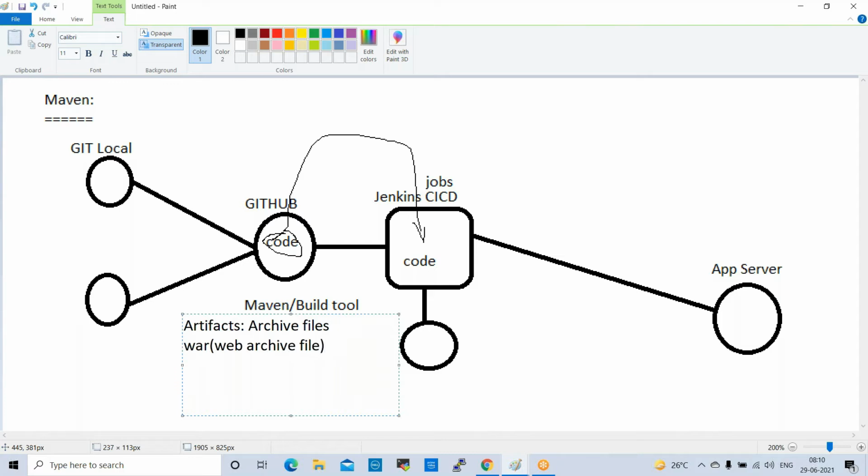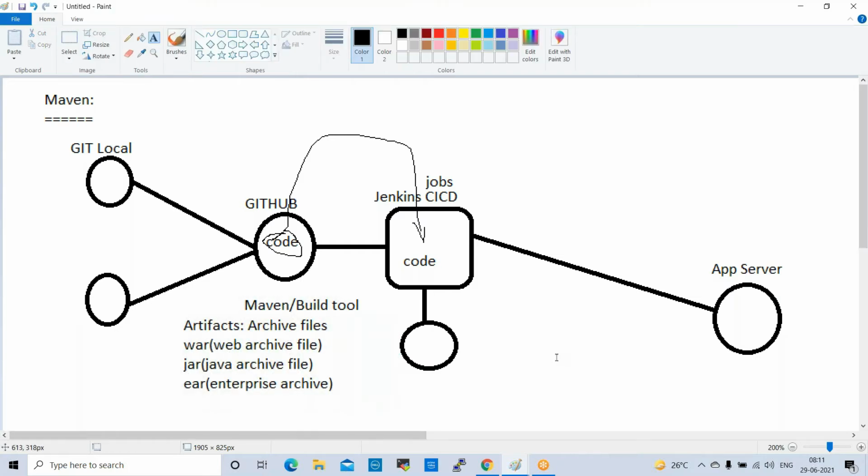If you have a Java application, as we are using in our CI/CD, it will generate a jar file, Java archive file. If you use an enterprise application, it will generate an EAR file, enterprise archive file. So based on your application, it will generate the archive file: WAR file, jar file, or EAR file.